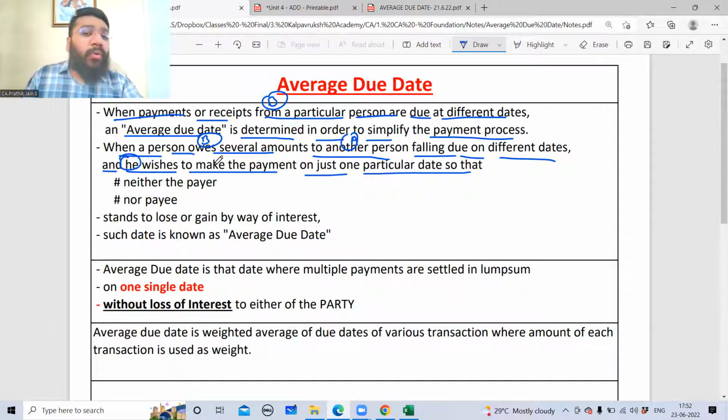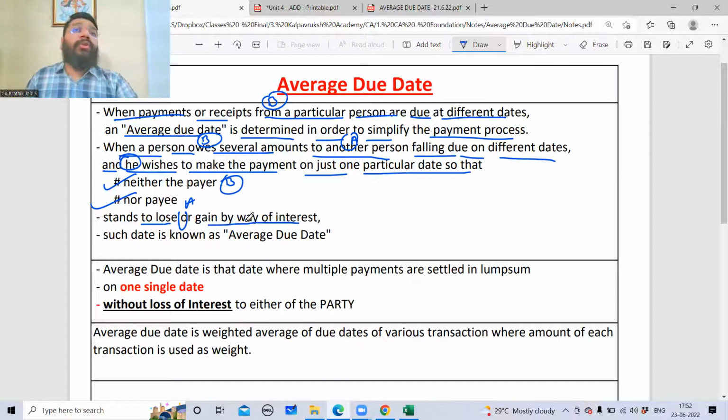When a person owes several amounts to another person, falling due on different dates, and he wishes to make the payment on just one particular date, so that neither the payer B nor the payee A stands to lose or gain by way of interest, neither A should lose nor B should lose, neither A should gain nor B should gain by way of interest, such a date is known as the average due date.